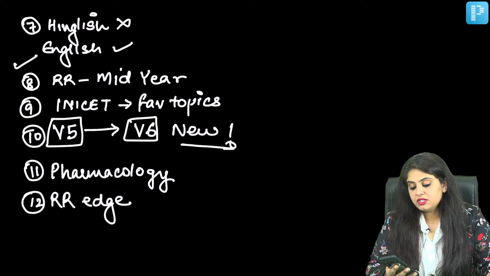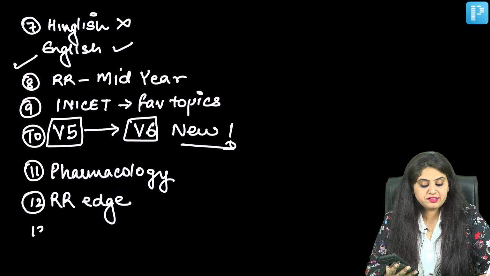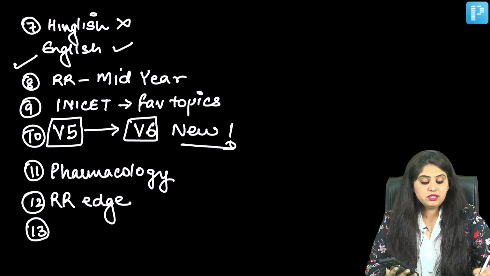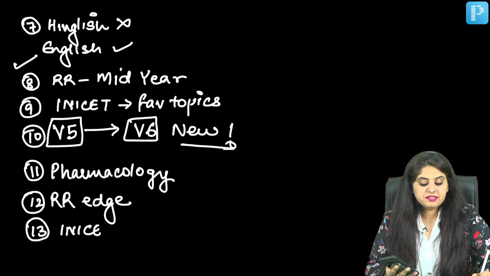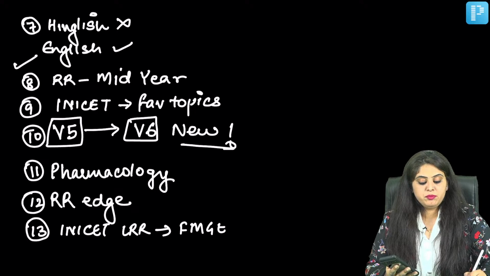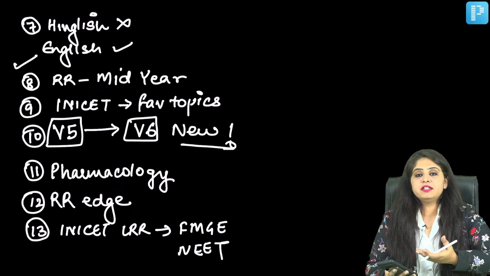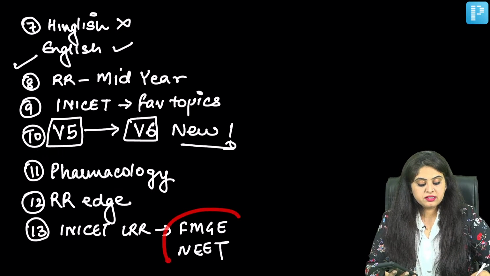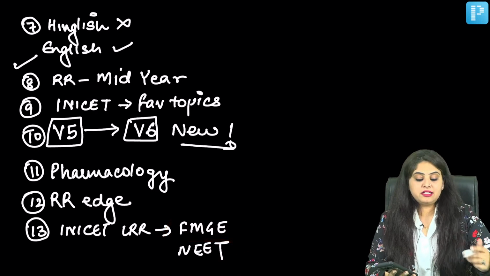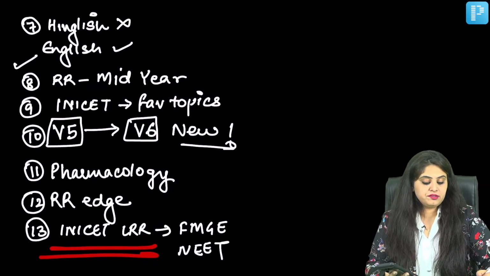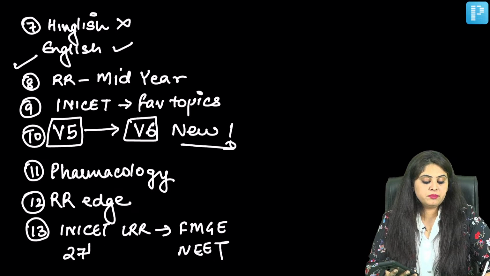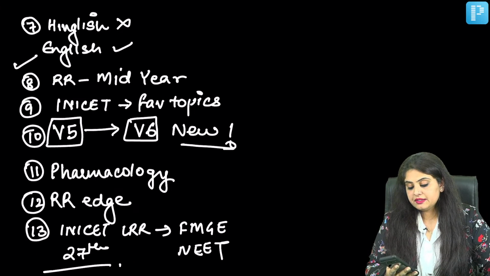Starting date of NEET PG LRR, Dr. SM, that is not decided. Again, we have to go in an order. We will first go for INI-CET LRR, then we will go for the FMG, and NEET PG probably will happen simultaneously, because the exams are just about 1 week apart. So these are the ones which will happen parallelly. But right now what we are starting from 27th of March is going to be the INI-CET LRR. Okay.